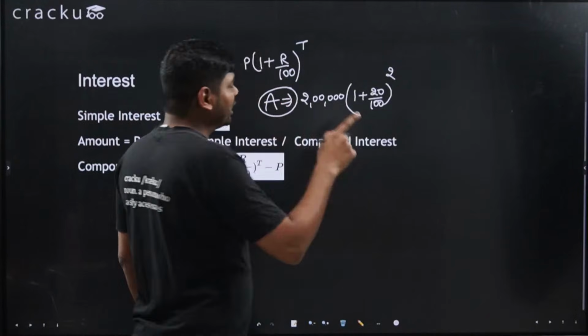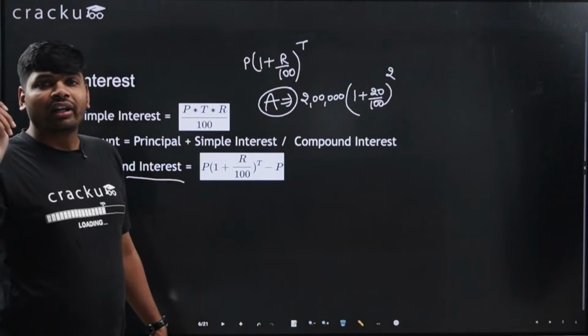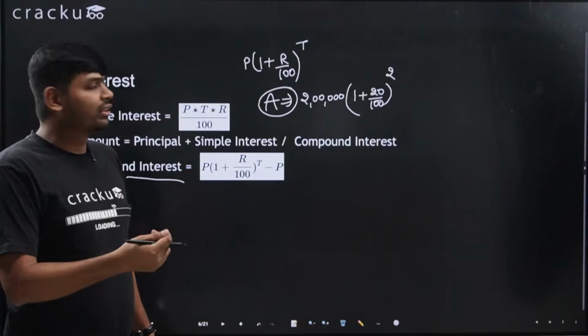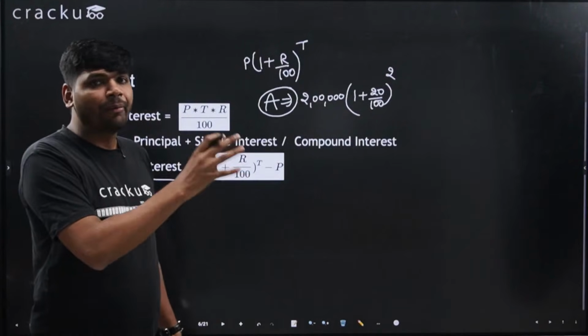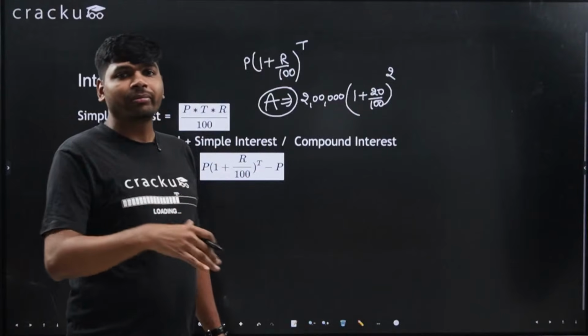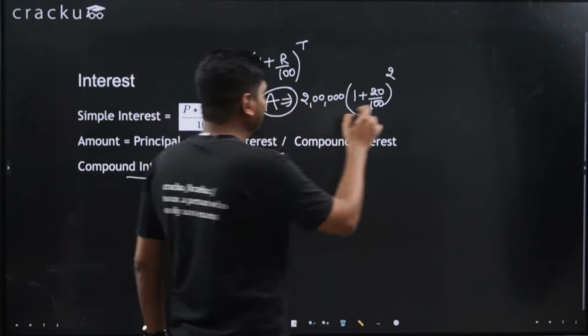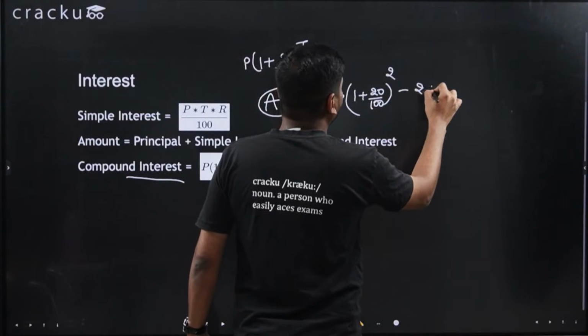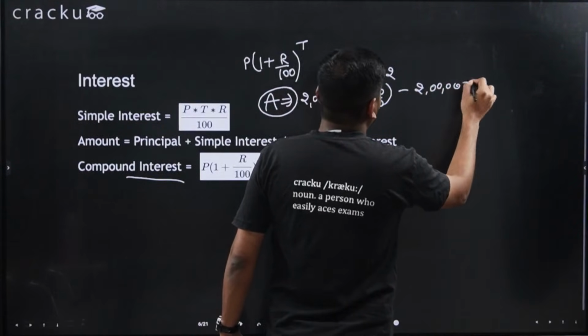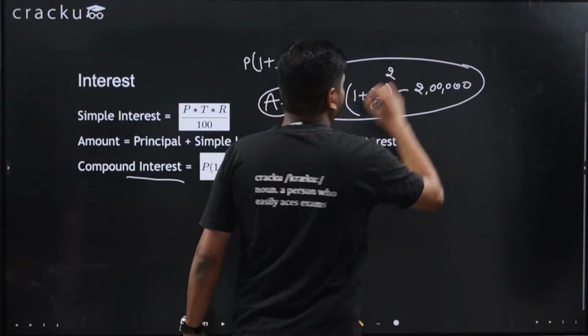If I want to know what is the interest that I have to pay, that is the amount minus principal, that will give me the total compound interest that I have to pay, and that will be minus 2 lakh. If you solve this, you will get your answer.